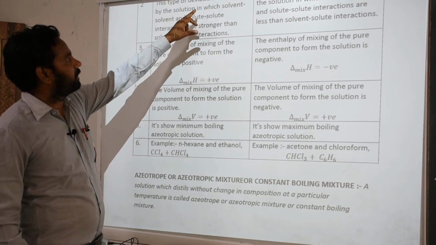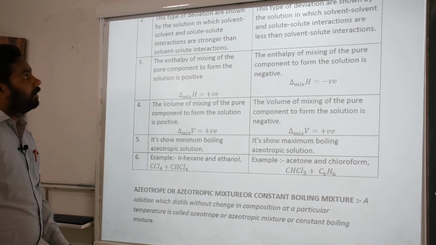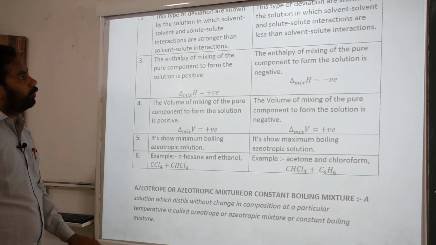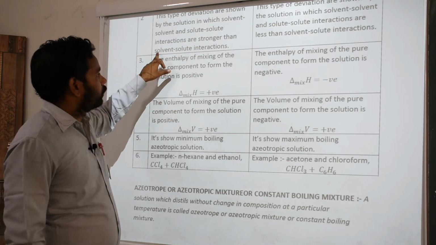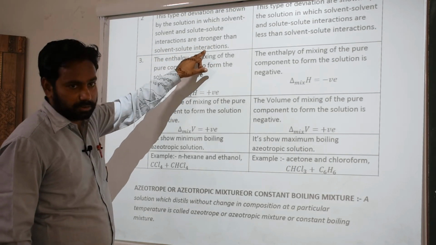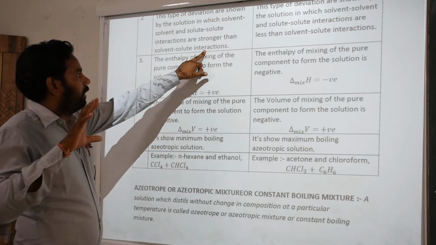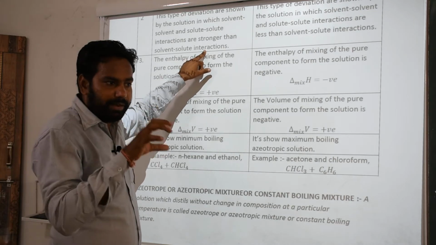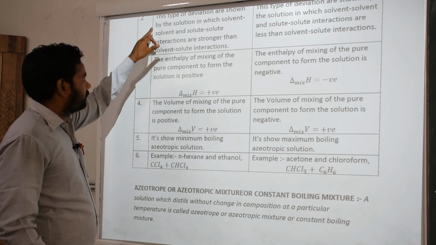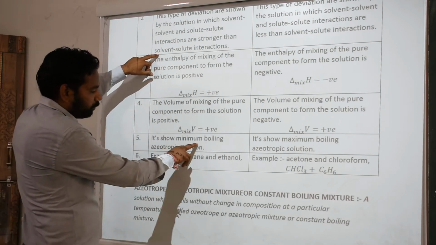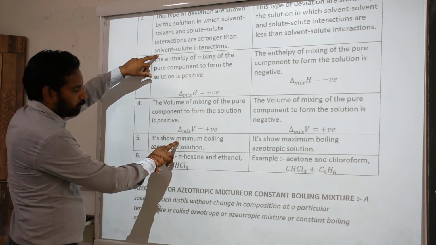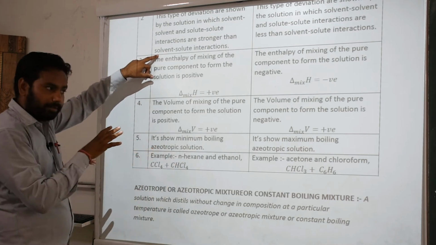This type of deviation is shown by solutions in which solvent-solute interaction is weaker than solvent-solvent interaction. It means the intermolecular bonding is weak in the solution, which is called positive deviation. That type of solution shows a minimum boiling azeotropic solution.